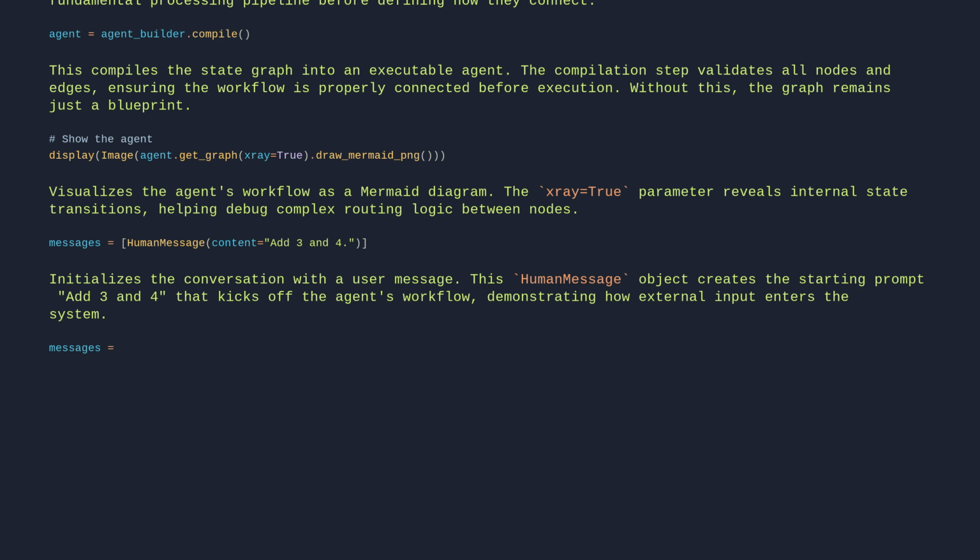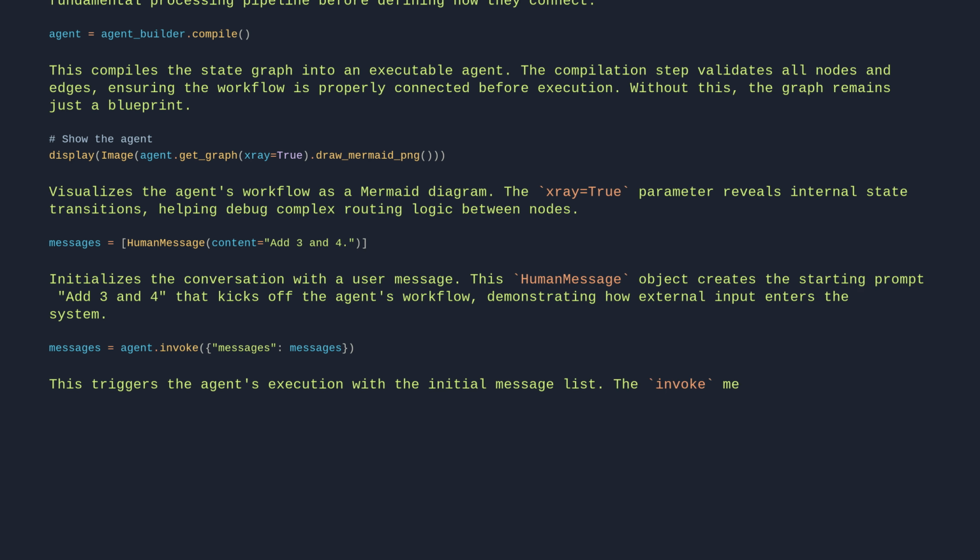messages = agent.invoke({"messages": messages}). This triggers the agent's execution with the initial message list. The invoke method runs the entire workflow graph we defined, processing the messages through the LLM and tool nodes as needed.